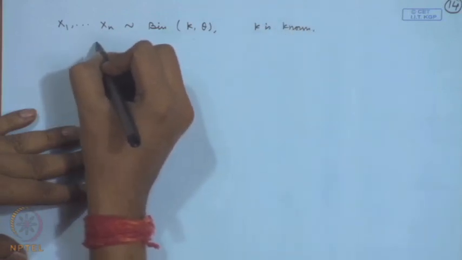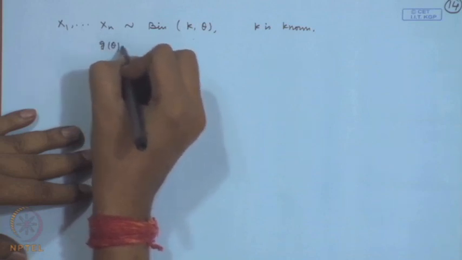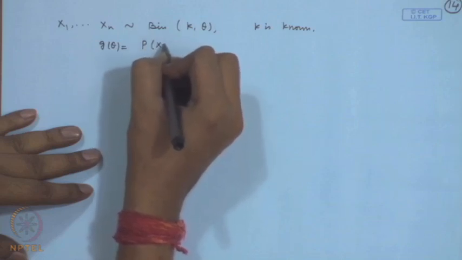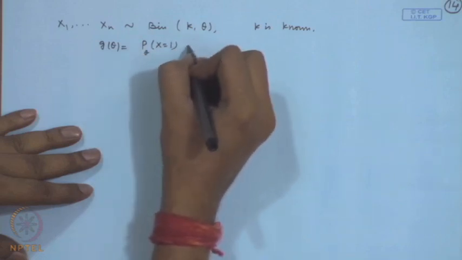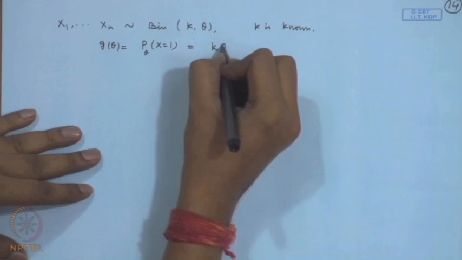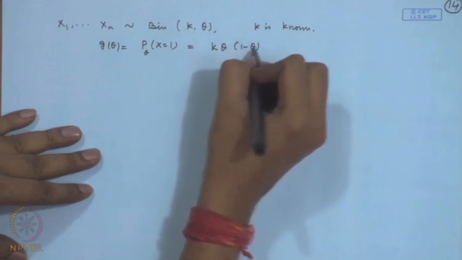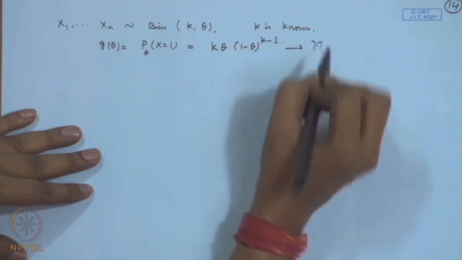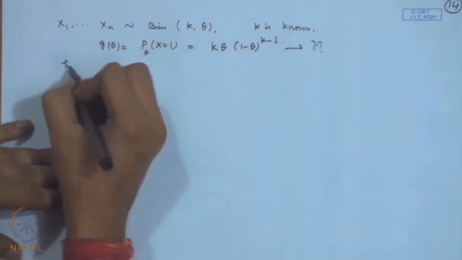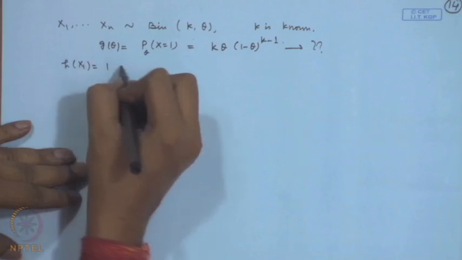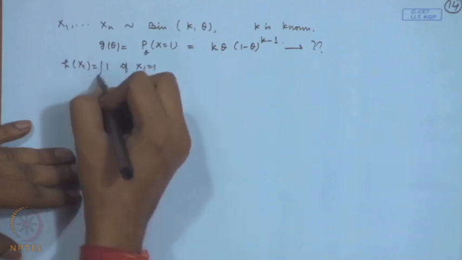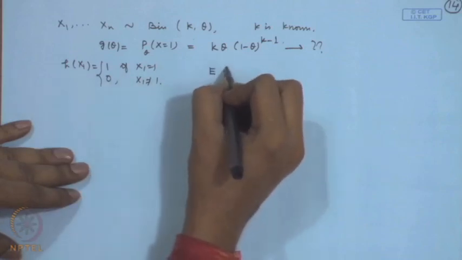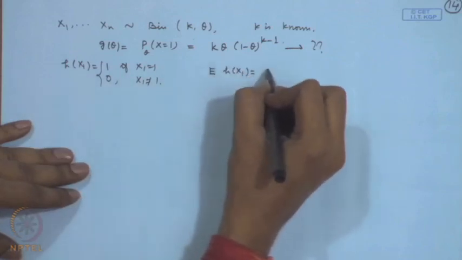Let us define a function, say, g theta is equal to probability of 1, that is k theta into 1 minus theta to the power k minus 1. We want the unbiased estimator of this. Let us define a function, say, h x 1 is equal to 1 if x 1 is equal to 1, it is 0 if x 1 is not equal to 1. Then expectation of h x 1 is equal to g theta.